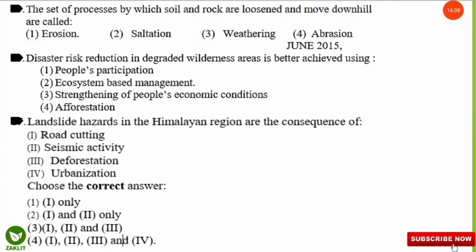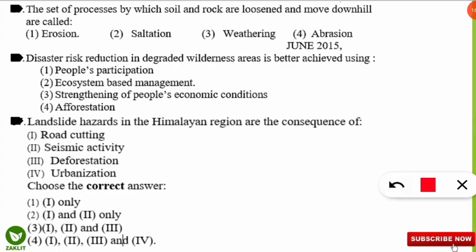The next question is disaster risk reduction in degraded wilderness area is better achieved using which of the following? So options are people's participation, ecosystem based management, strengthening of people's economic condition, or afforestation.